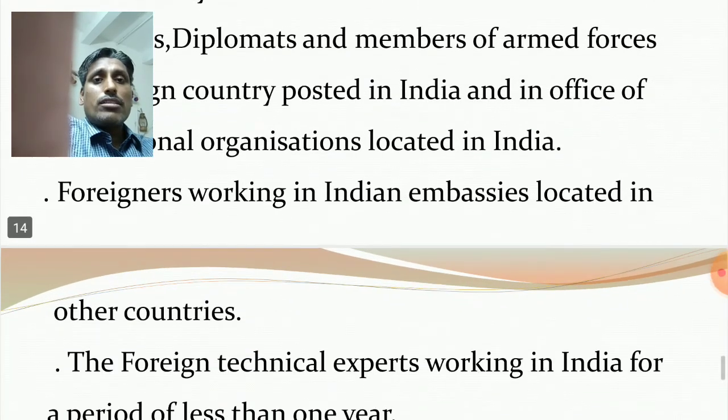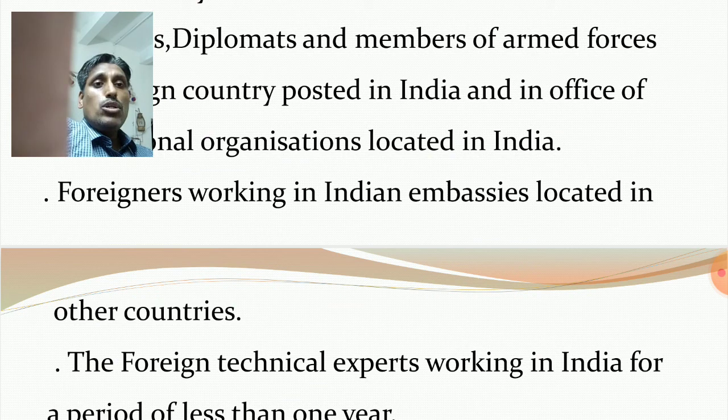Foreign workers, foreigners working in Indian embassies located in other countries. Suppose, for example, you see the Indian embassy in Japan. The Indian embassy in Japan belongs to our territory, to Indian territory.